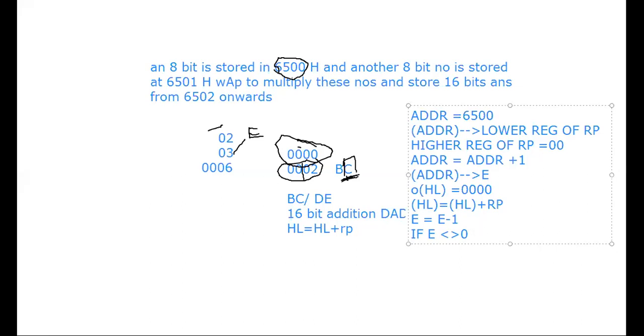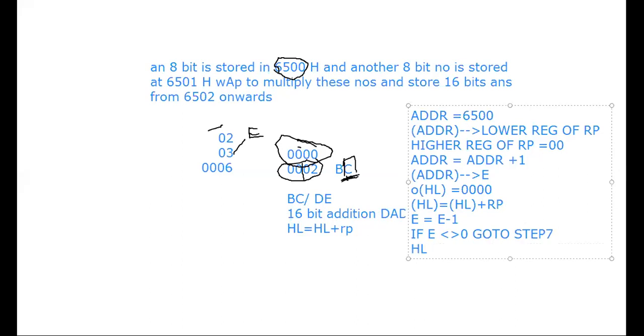So which step will I go to? Go to step 1, 2, 3, 4, 5, 6, 7th step. Correct? Go to step 7, and then whatever the answer is will now be in the HL pair, which we have to store from 6502.